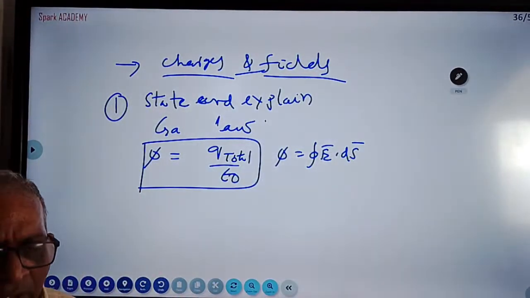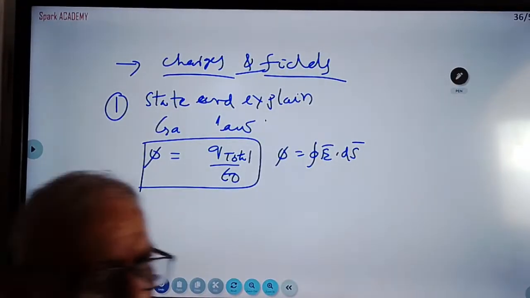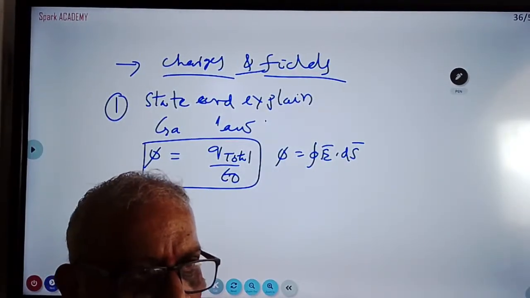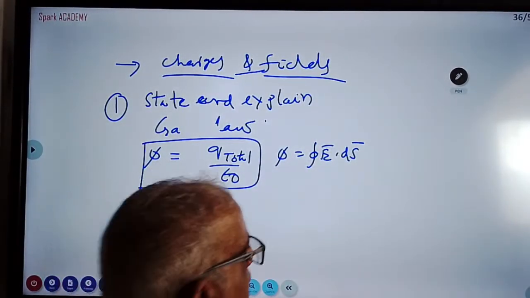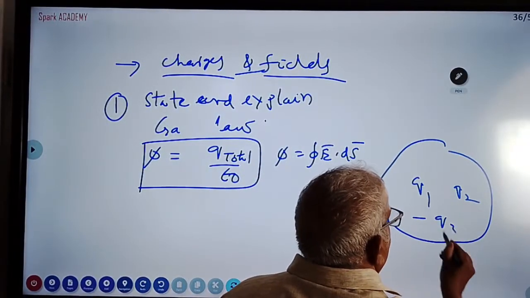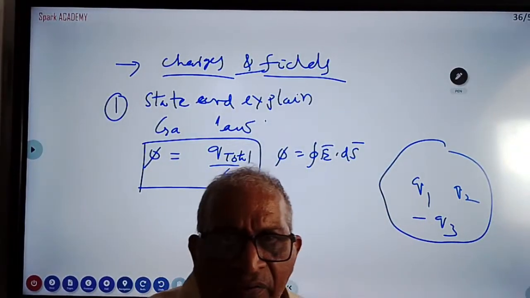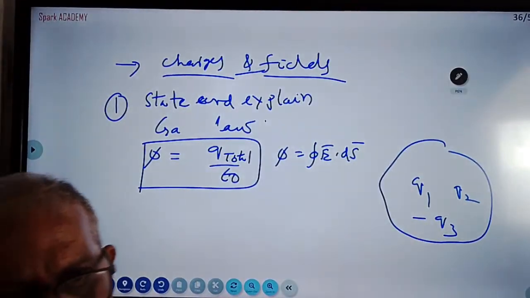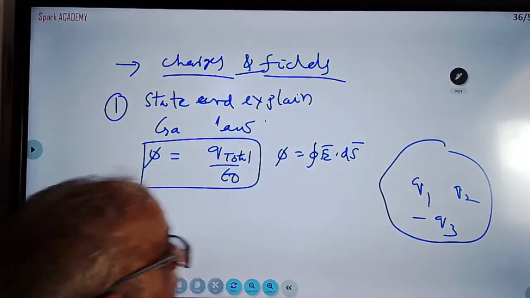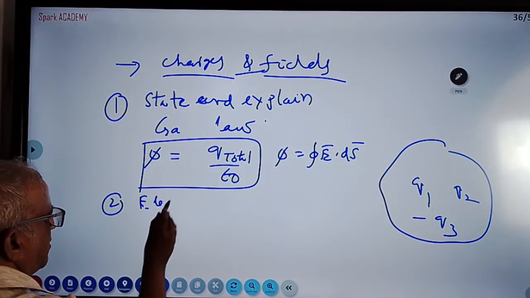What is the importance? Gauss law is used only for closed surfaces, and a closed surface can be any shape. Gauss law is valid for closed surfaces. Charges Q1, Q2, minus Q3 outside the surface won't be taken. Only the closed surface counts, and it can be of any shape. To calculate electric fields, you will use Gauss law. It is one question. Another question is electric field on the axial line.